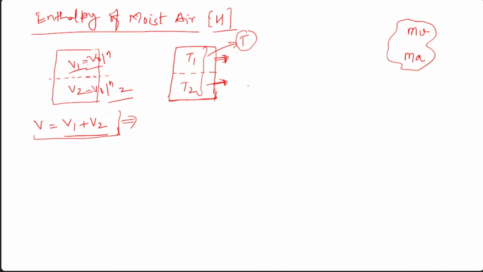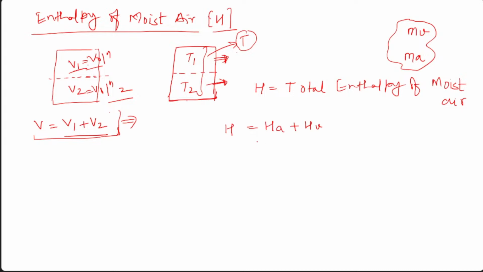Let's say H equals the total enthalpy of moist air. You can write H equals HA plus HV. Can you write that?